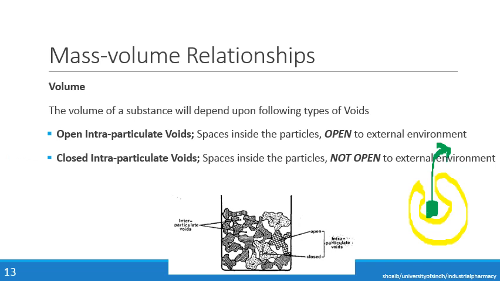The second type of voids or spaces are the closed intraparticulate voids. These are spaces inside the particles that are not open to the external environment. For example, this is a particle, and inside that particle there is a space. Now, this space is not open to the external environment. So, these are called the closed intraparticulate voids.